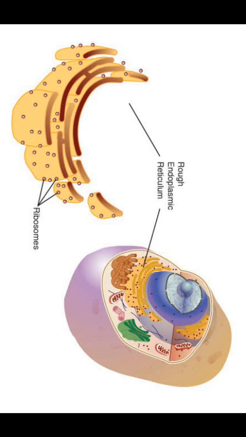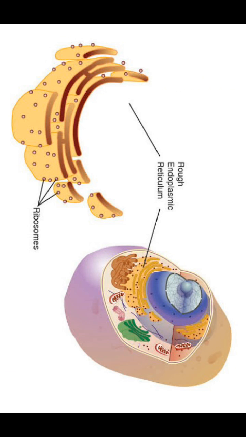From the nucleus, rough endoplasmic reticulum is emerging, especially from which membrane? Outer nuclear membrane. On the outer nuclear membrane, you can see small spherical structures. Those are called ribosomes. Since the surface appears rough in nature, the endoplasmic reticulum is called rough endoplasmic reticulum.